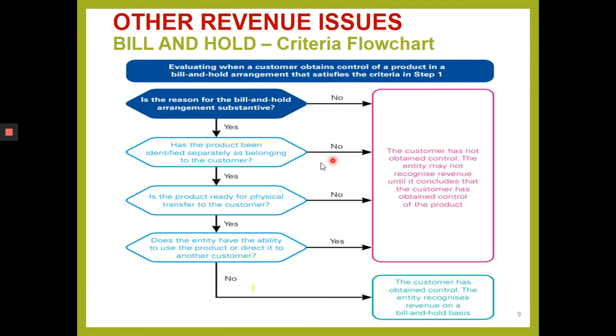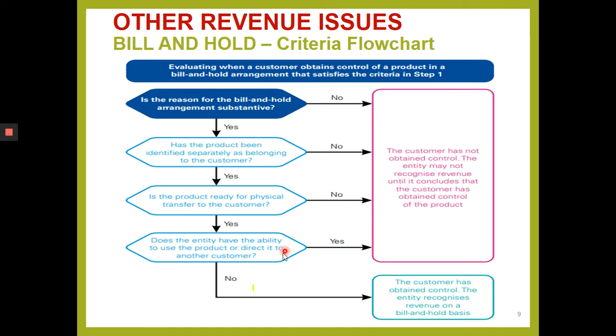This is the diagram, or the flow chart, that you can use to decide whether a customer obtains control. It has the 4 criteria there. All 4 criteria must be met, or else the customer will not obtain control.